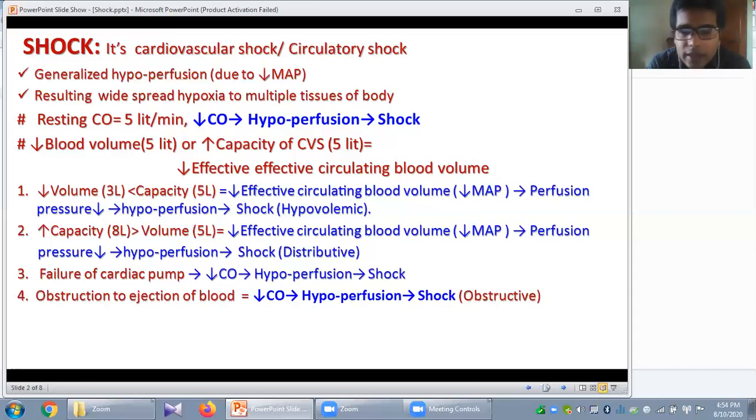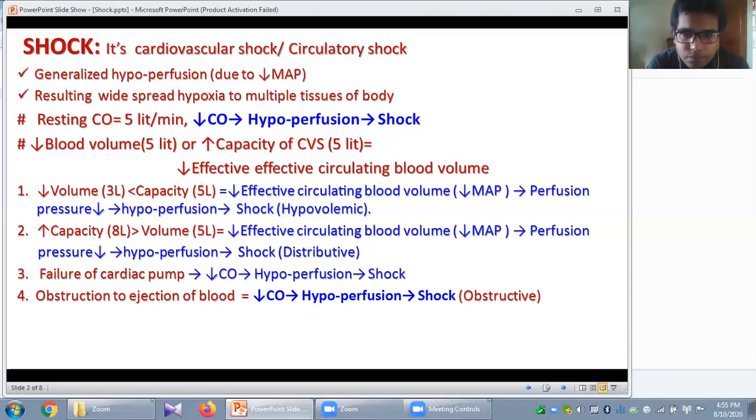And the fourth type of shock, you can see here, is when there is any significant or dangerous obstruction to the ejection of blood. Again, what will happen? The cardiac output will be reduced, and due to this inadequate cardiac output, there will be inadequate tissue perfusion or generalized hypoperfusion, again may lead to shock. This type of shock is known as obstructive shock.